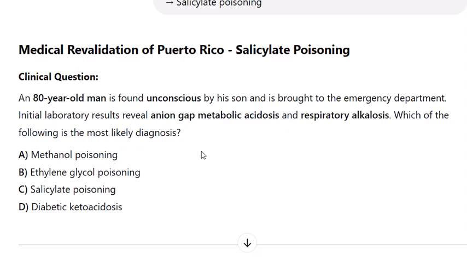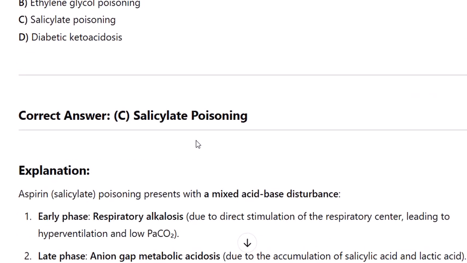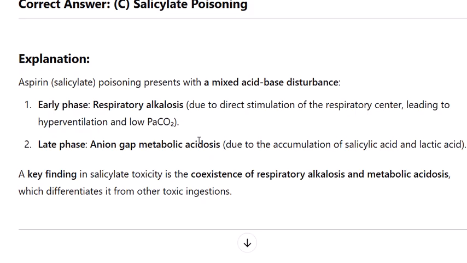Explanation. Aspirin salicylate poisoning presents with a mixed acid-base disturbance. 1. Early phase, respiratory alkalosis due to direct stimulation of the respiratory center, leading to hyperventilation and low PaCO2. 2. Late phase, anion gap metabolic acidosis due to the accumulation of salicylic acid and lactic acid. A key finding in salicylate toxicity is the coexistence of respiratory alkalosis and metabolic acidosis, which differentiates it from other toxic ingestions. Why not the other options?